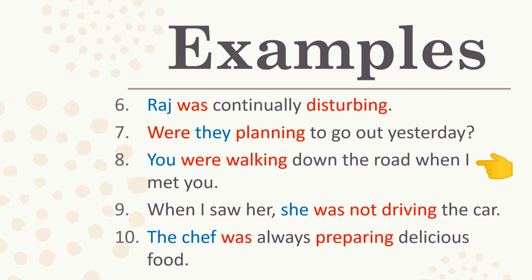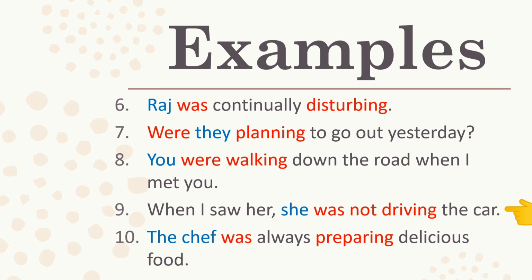You were walking down the road when I met you. You is a second person, so were is used, and walking is ing form of the verb walk. When I met you is a time reference.